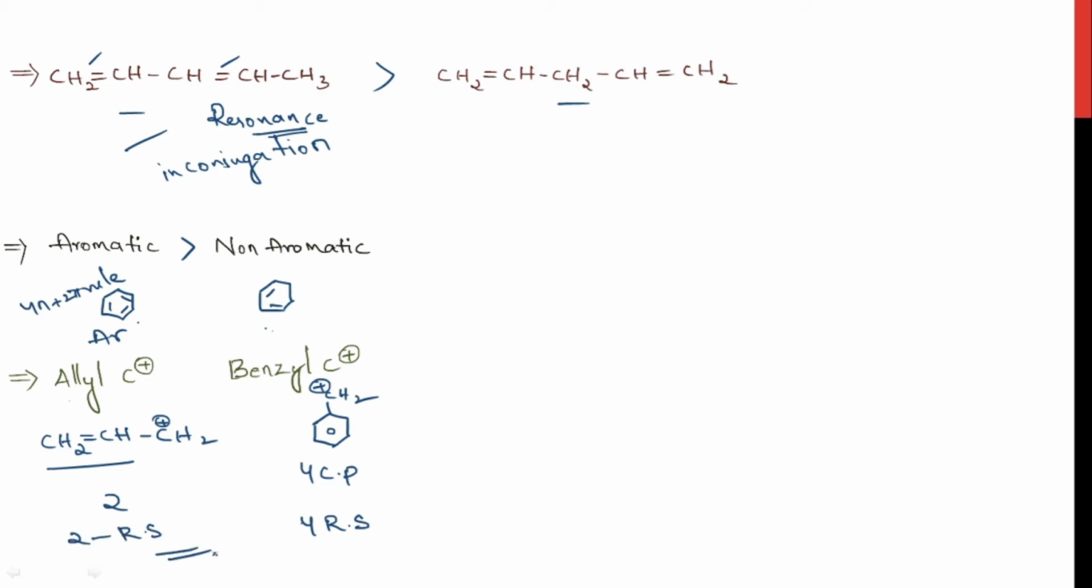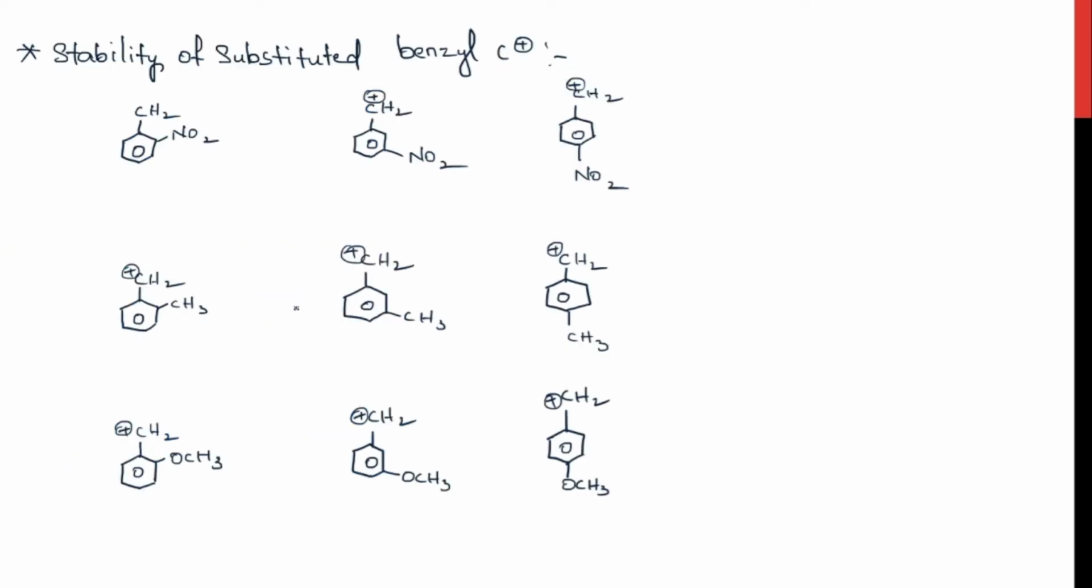What did I tell in the previous video? The molecule with more resonating structures would be more stable. Now benzyl carbocation is forming more resonating structures, so this molecule would be more stable than the allyl carbocation. These are the 3 points which I want you to recollect. Now we'll start with the applications of mesomeric effect.